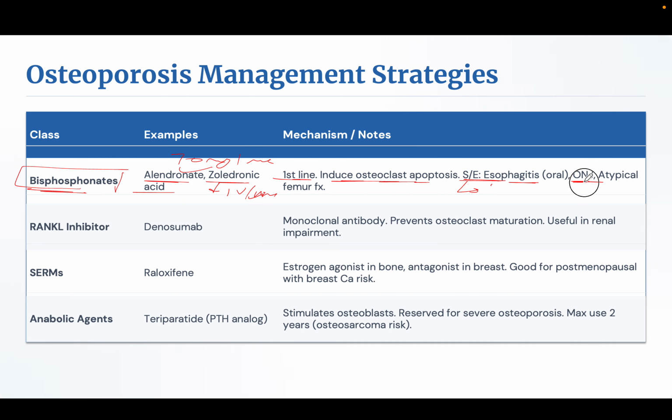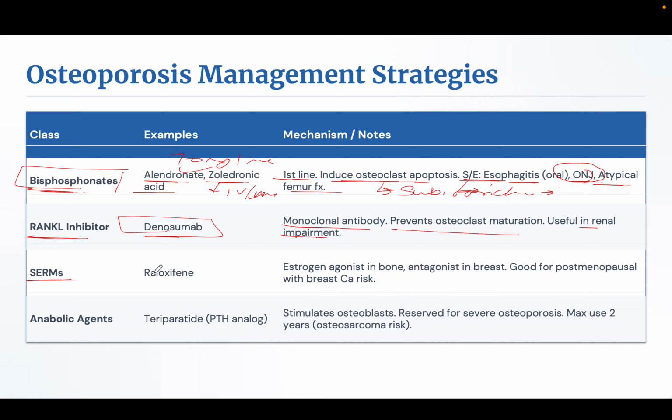Other side effects are osteonecrosis of the jaw and atypical femur fracture. These atypical femur fractures are horizontal subtrochanteric fractures. Other drugs are RANK ligand inhibitors. This one is denosumab. Denosumab is a monoclonal antibody. It prevents osteoclast maturation and is useful in renal impairment.